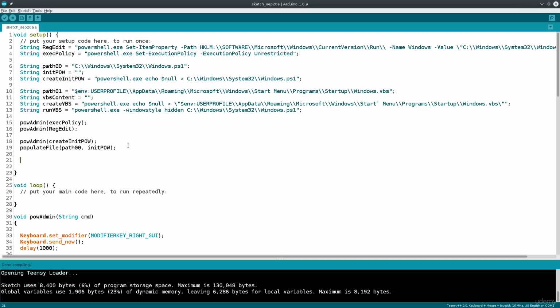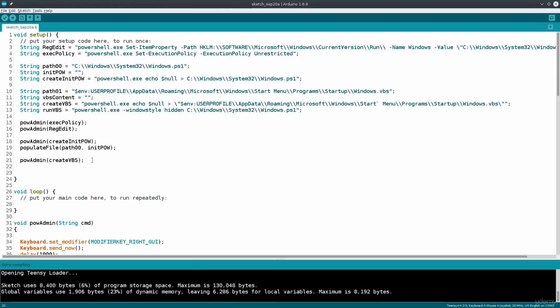Okay, next up we need to create the VBS, Visual Basic Script, so POW admin again. And this will receive a string, create VBS, so create VBS. There we go, so create VBS string is here, and this command will basically just create the windows.vbs file. Fantastic.